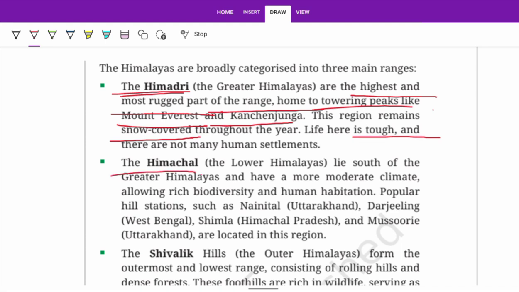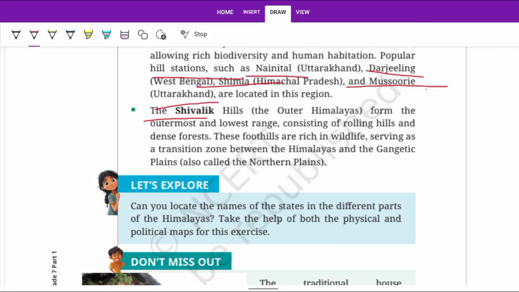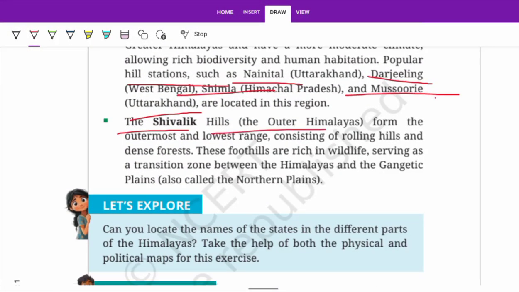Then comes the Lesser Himalaya, the middle range, south of the Greater Himalaya, with hill stations such as Nainital, Darjeeling in West Bengal, Shimla in Himachal Pradesh, and Mussoorie in Uttarakhand. Then comes the Shivalik, the outer Himalaya.